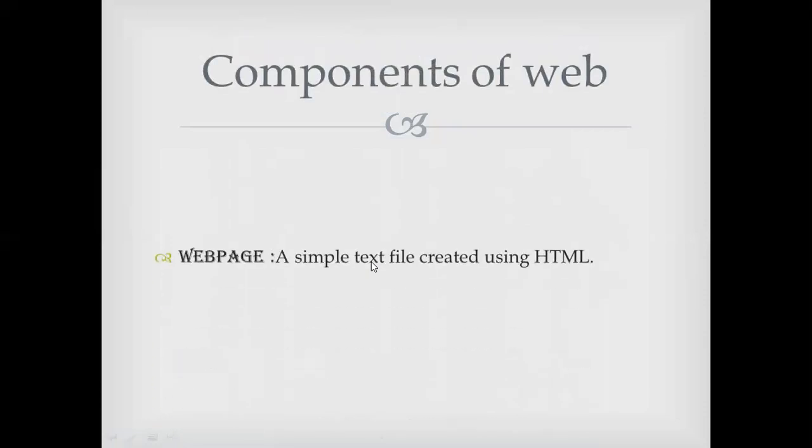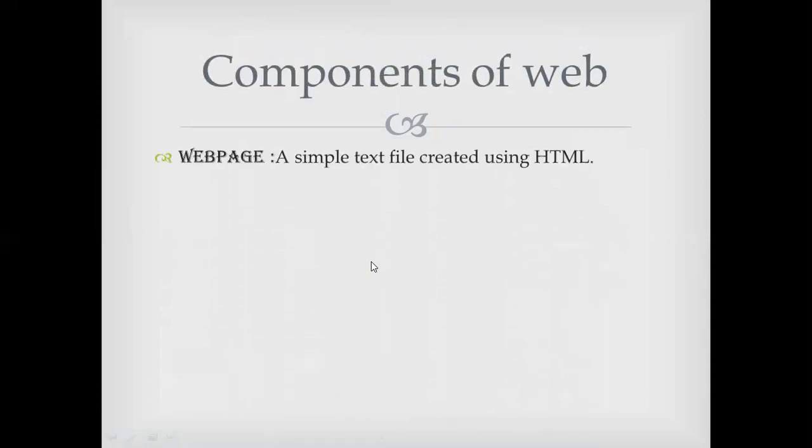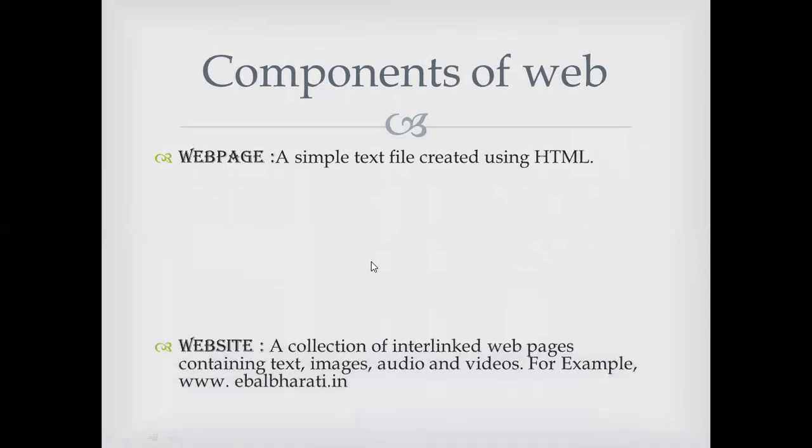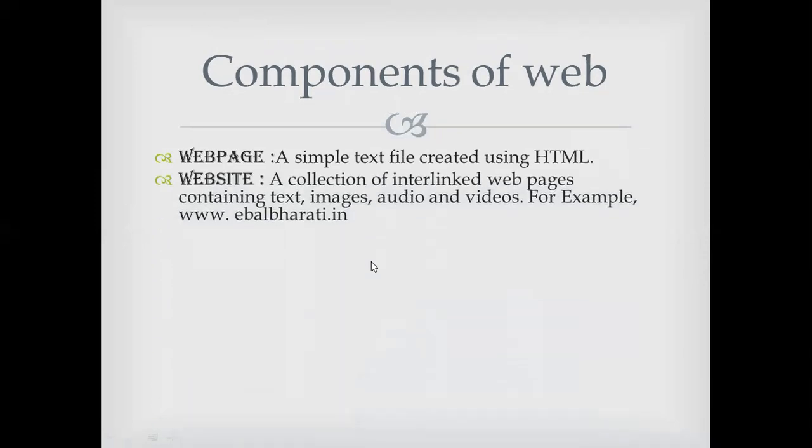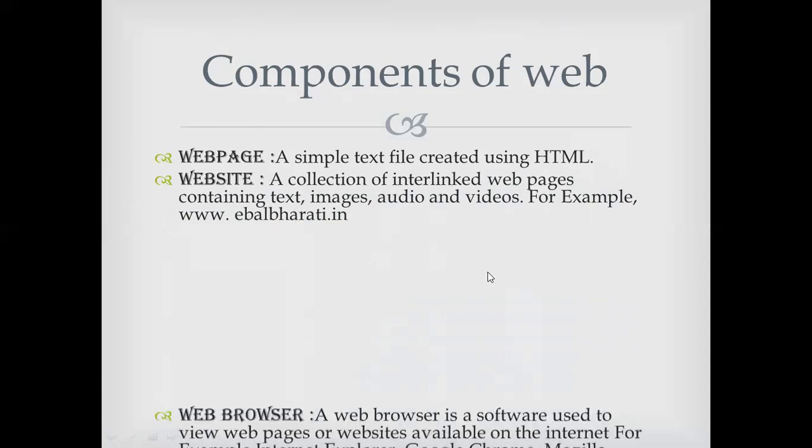Next, the components. First is the web page. What is a web page? A text file designed with the help of HTML, that is hypertext markup language. Then a website is a collection of interlinked web pages, all connected with the help of audio, images and videos. There are many examples nowadays. It is created with the help of HTML.